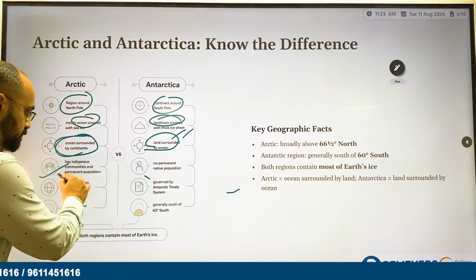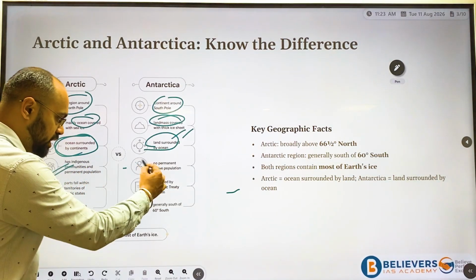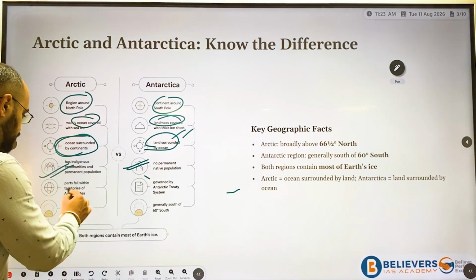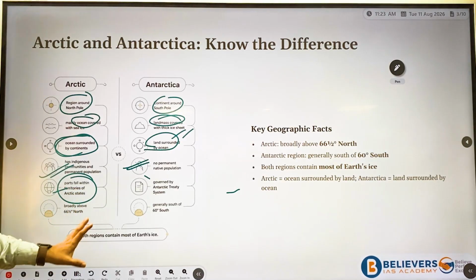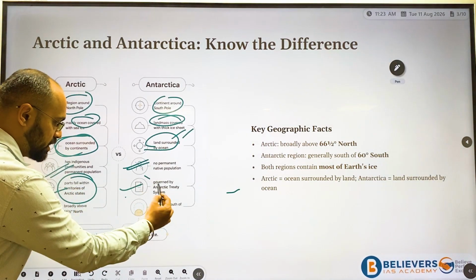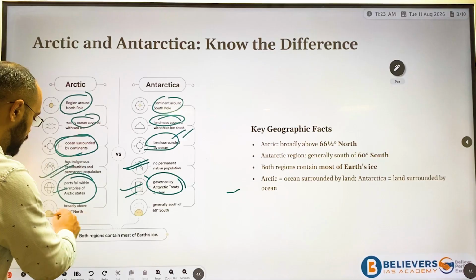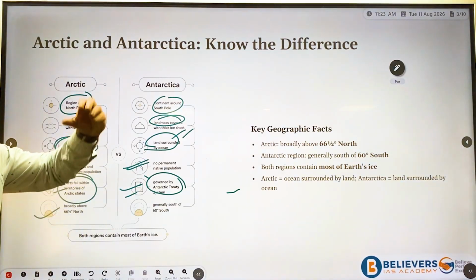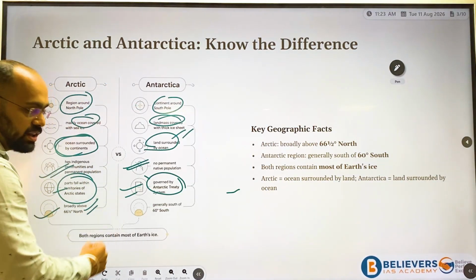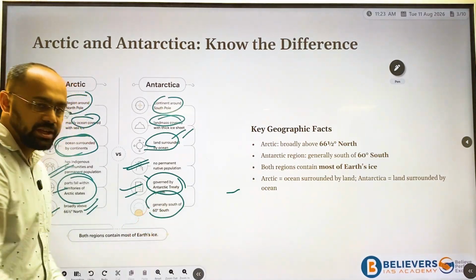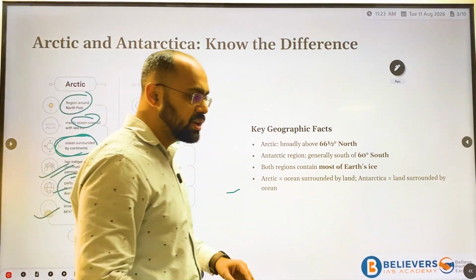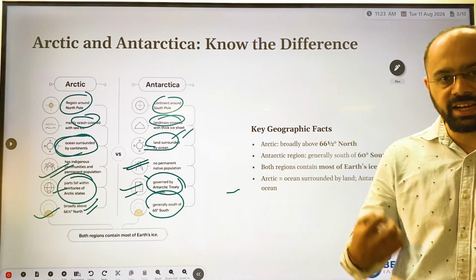Indigenous people are available in the Arctic, and there are none in Antarctica. Parts of the Arctic fall within the territory of Arctic states, while Antarctica is governed only by a treaty. The Arctic is at 66 degrees north latitude and the Antarctic at 60 degrees south latitude. This is the basic idea of the Arctic and the Antarctic.